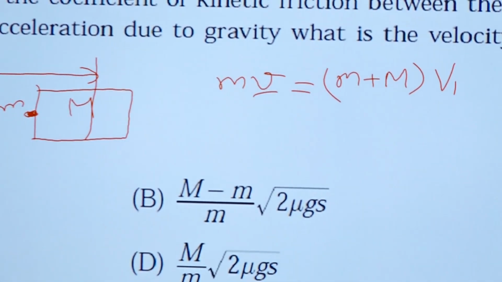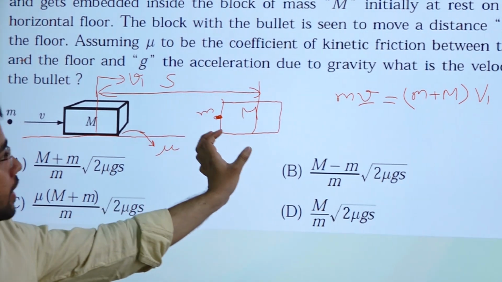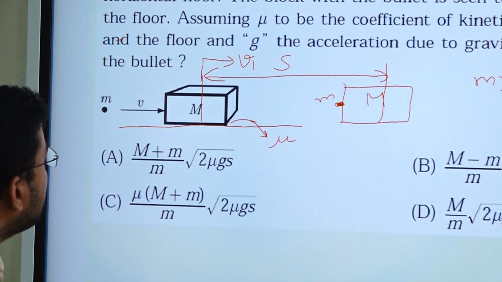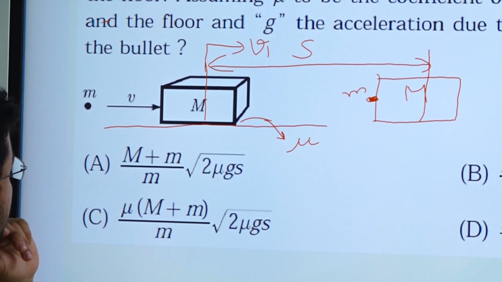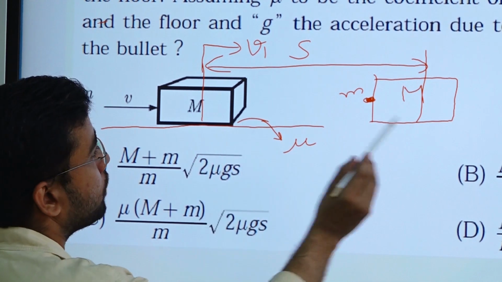Now this whole thing will move in the forward direction by distance s, so there will be some energy loss. We need to see the energy loss from this point to this point.